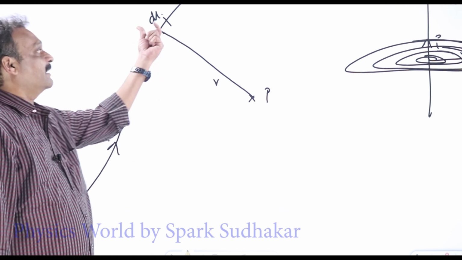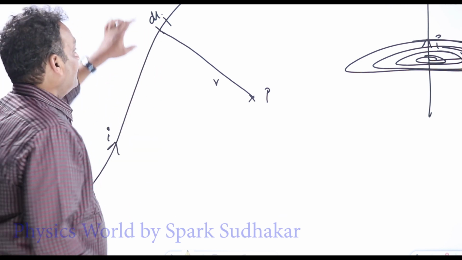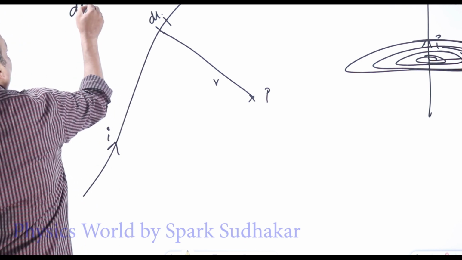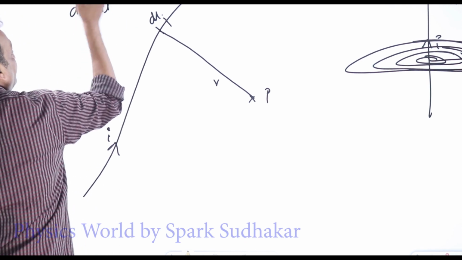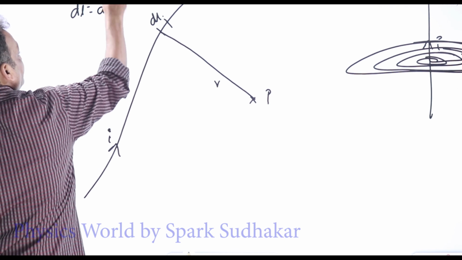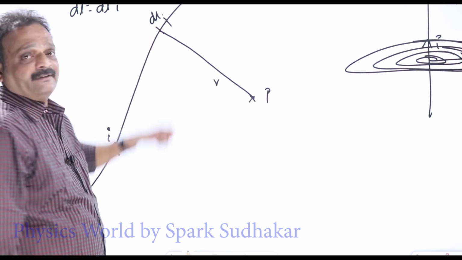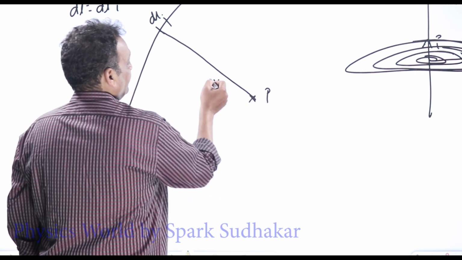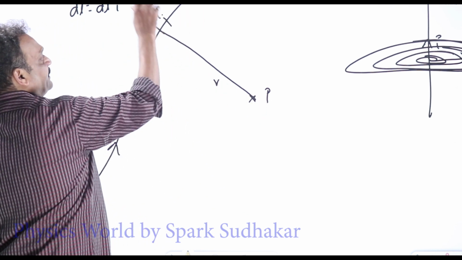The dl is known as the current element. The dl bar is written as the magnitude of the element length into the direction, and dl bar will be in the direction of the current.